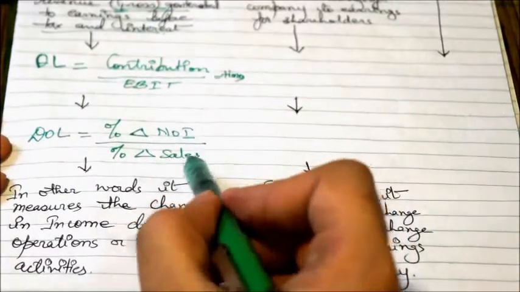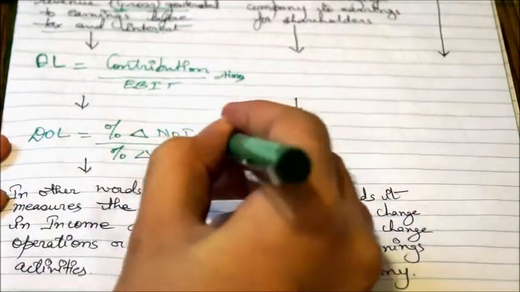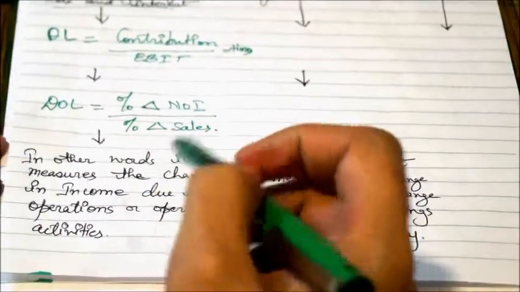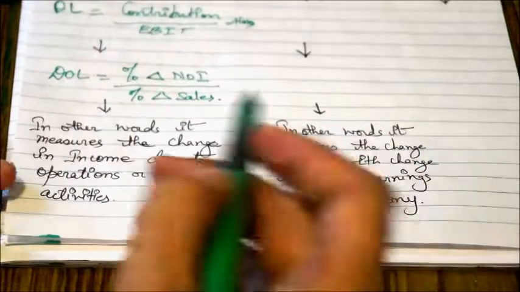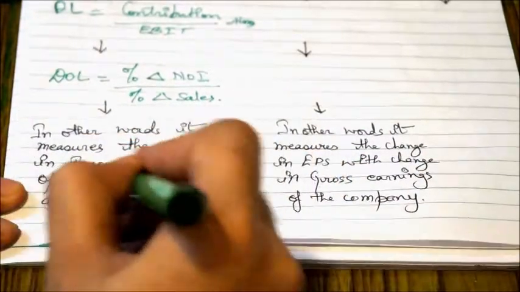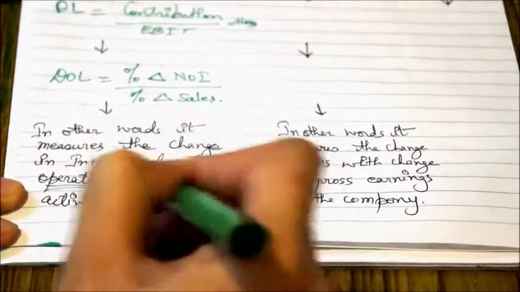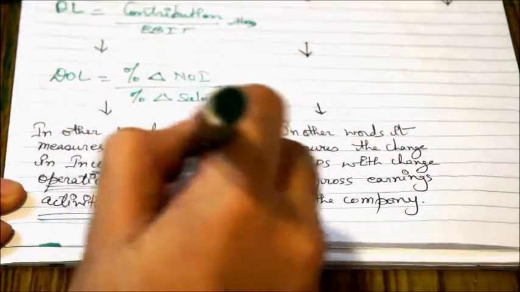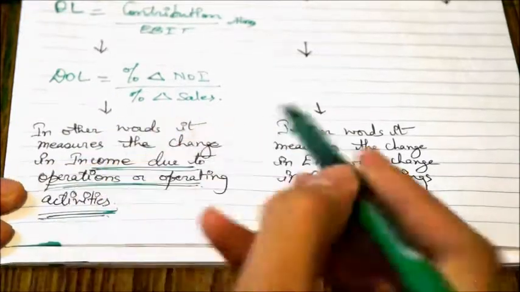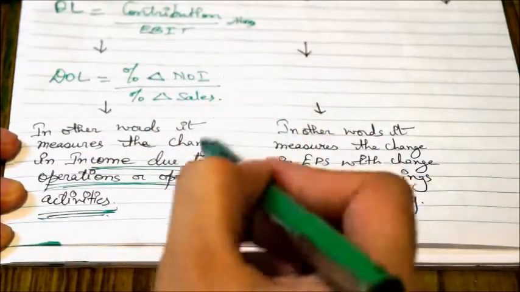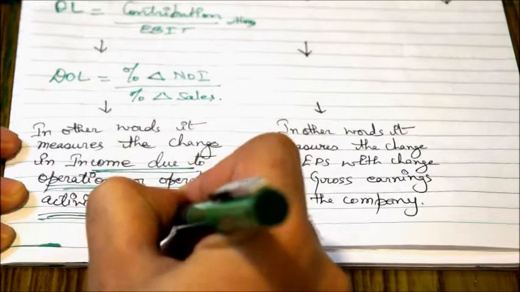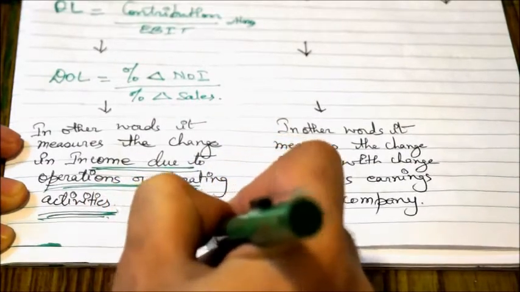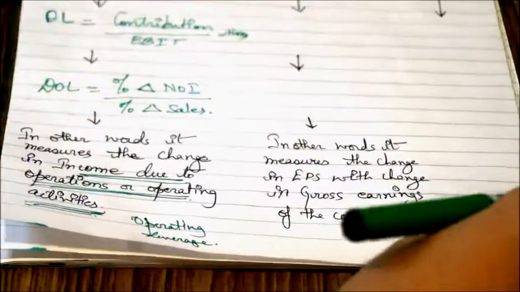Similarly, by a change in your sales, how many times is your net operating income changing? In other words, it measures the change in income due to operations and operating activities. Such an advantage or amplification which a company enjoys is nothing but operating leverage. So what is the other type of leverage?